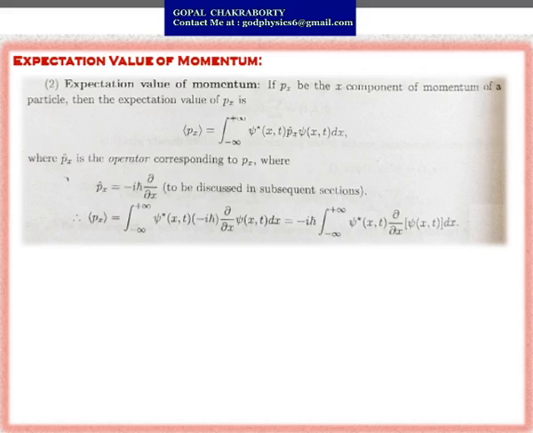Second one, the expectation value of momentum. In a similar way, how can you find out the expectation value of momentum?